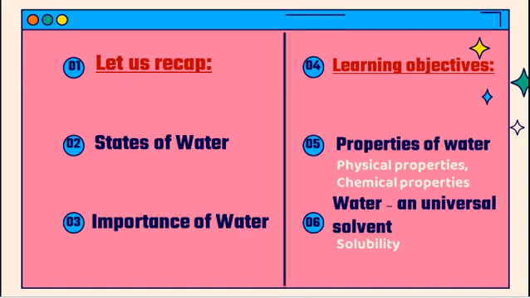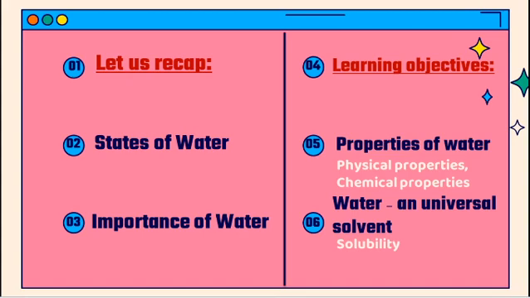For domestic purposes we are using water, and for industrial purposes: in agricultural fields, in food making industries, in cloth making industries, in chemical producing industries. So in all kinds of industries water is used, as well as for generating current.